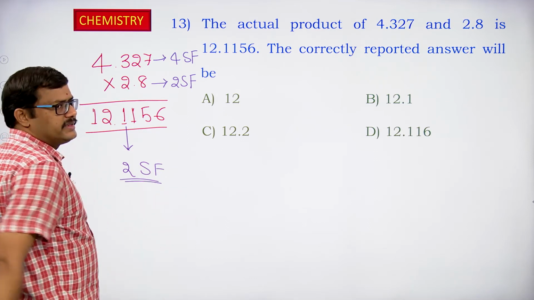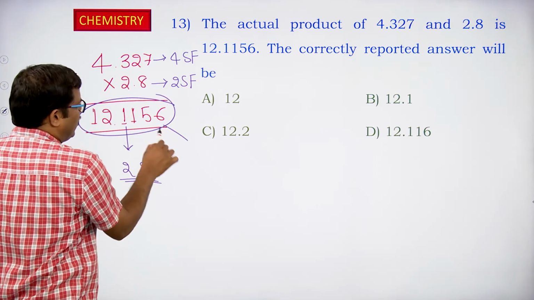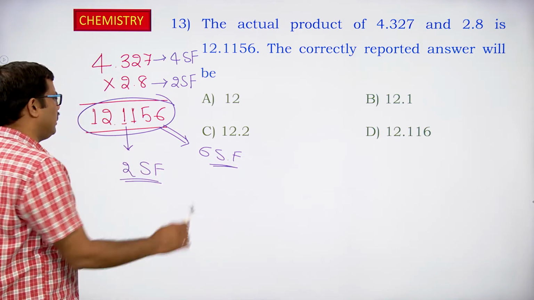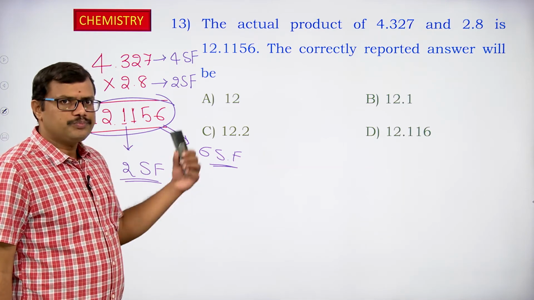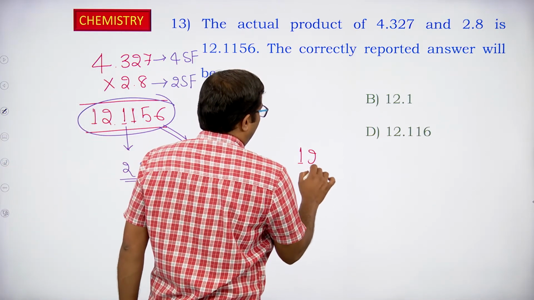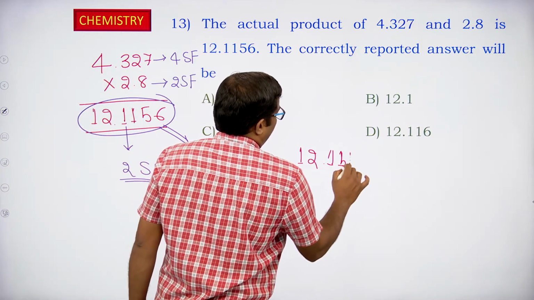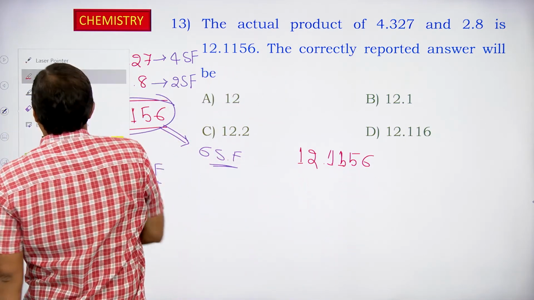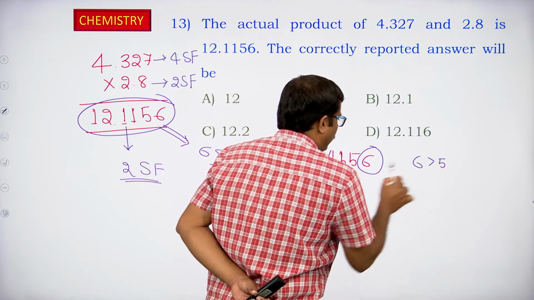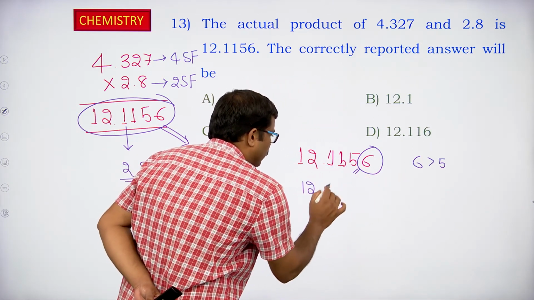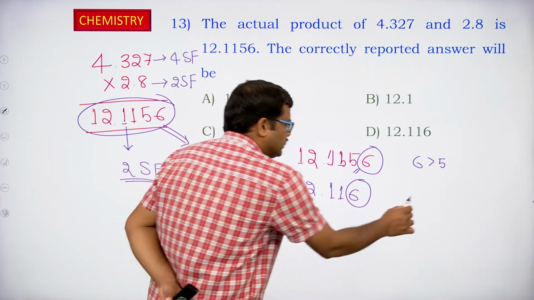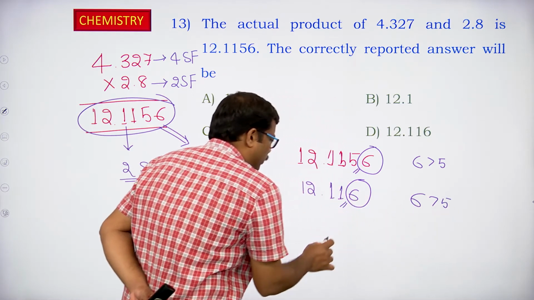So we should express it in the same fashion. But how many significant figures are present in 12.1156? We have 6 significant figures, but we have to report the value with only 2, so we round off the number. The last digit to be removed is 6. 6 is greater than 5, so the preceding number should be increased by 1. So it becomes 12.116.